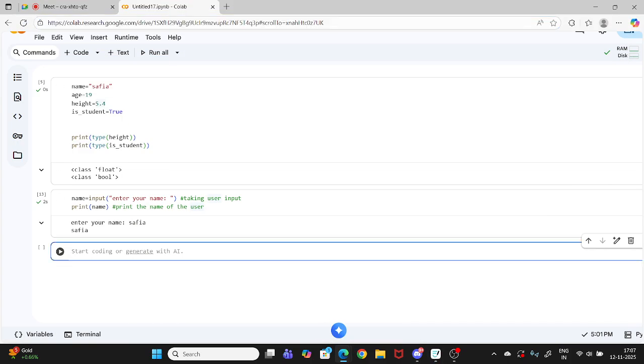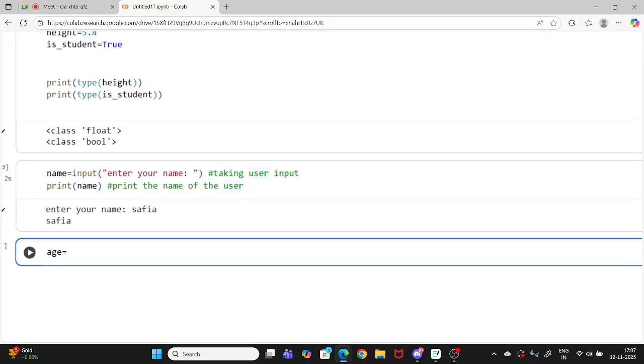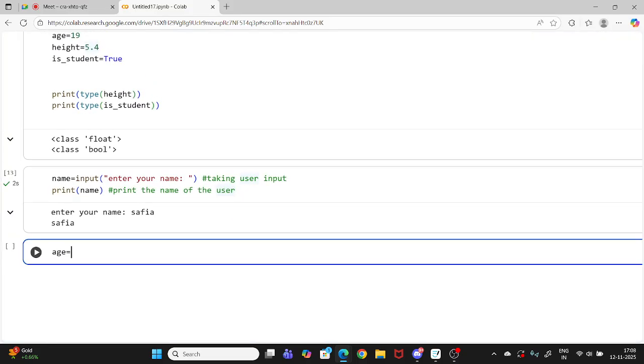So here, first of all I want to take age as user input. This is a variable named age. I want to take user input, and it should be an integer because it is age, right? So what should I write here? Do you have any idea? Just take a guess because I just taught you this.